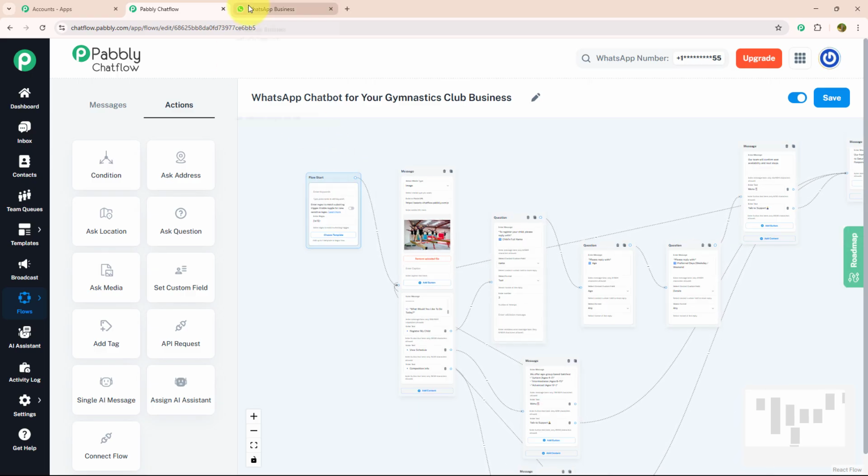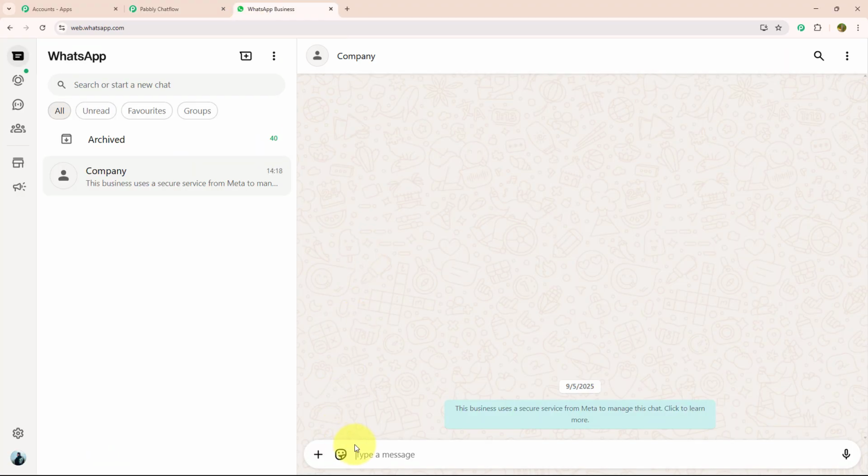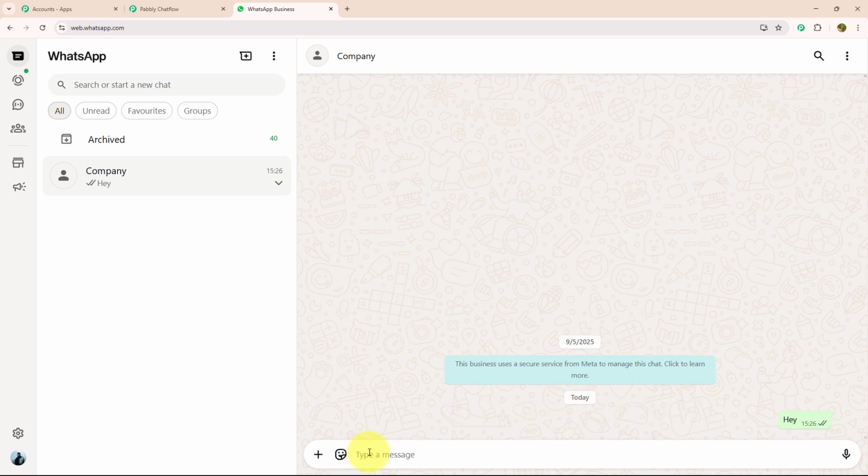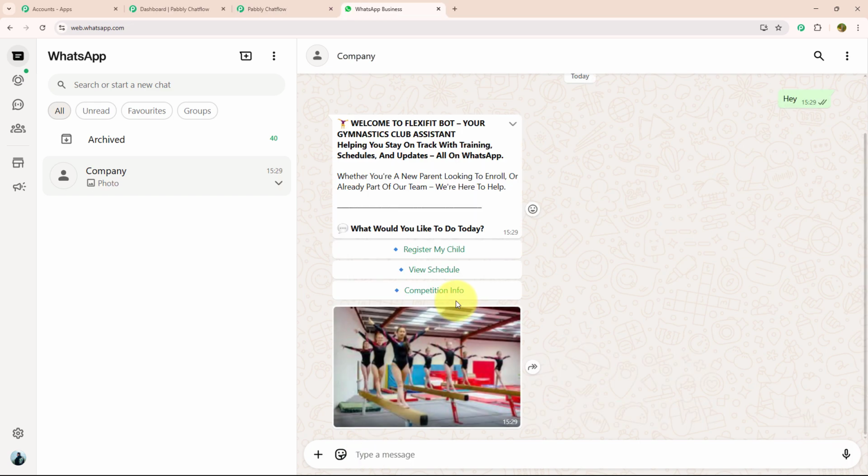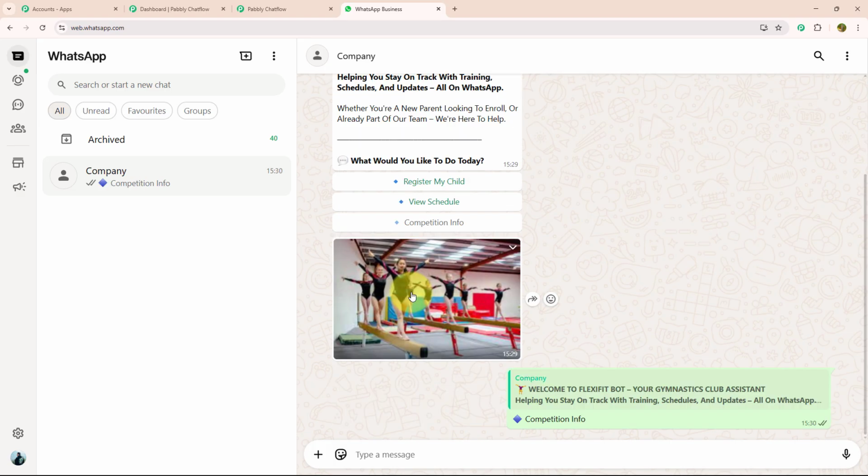Let me show you its real-time working. For that, I need to open WhatsApp Web, and over here, I will type a key message. For example, hey. As soon as I have entered my key message, I got a reply in which they welcome me, and with that they have provided me 3 action buttons: register my child, view schedule and competition info. I'm going to click on competition info.